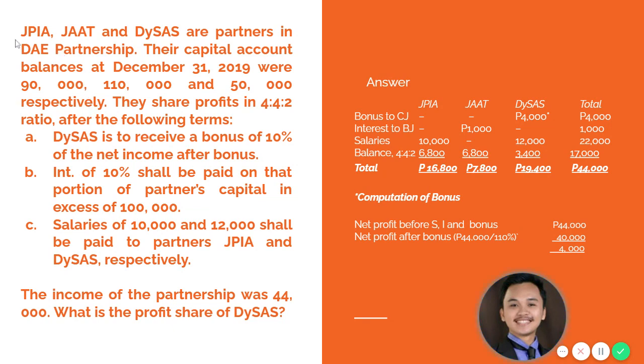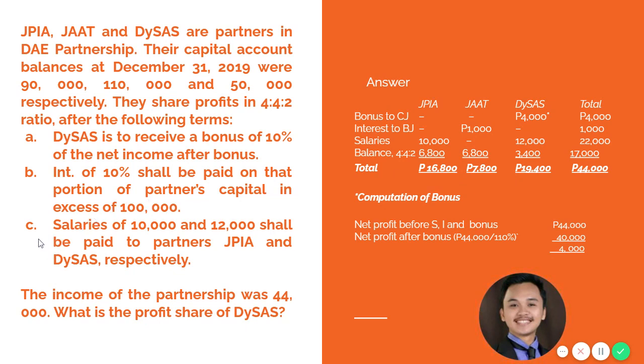So from our partners JP, Jaat and Dices, it's only Jaat who has capital of more than 110,000. So in excess of 100,000, that's 10,000, multiply it by 10%. So interest given to Jaat will be 1,000. So later on we will account that.